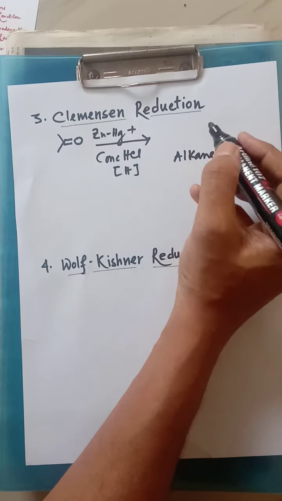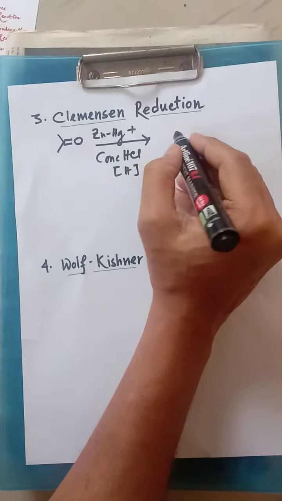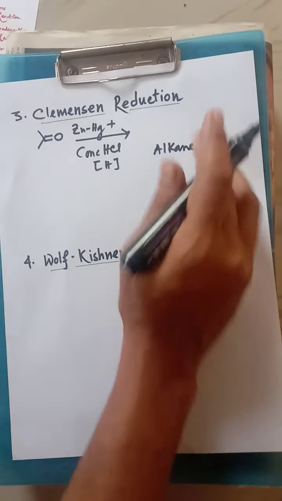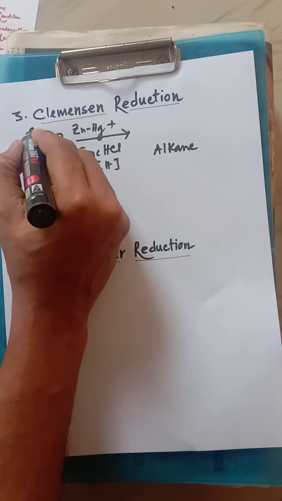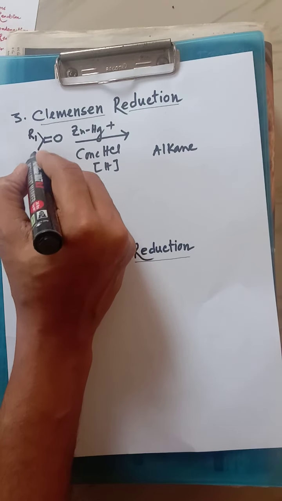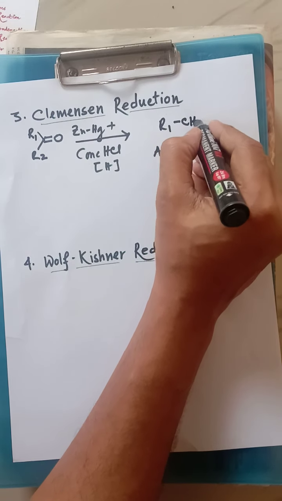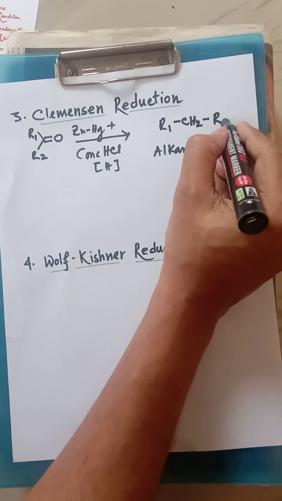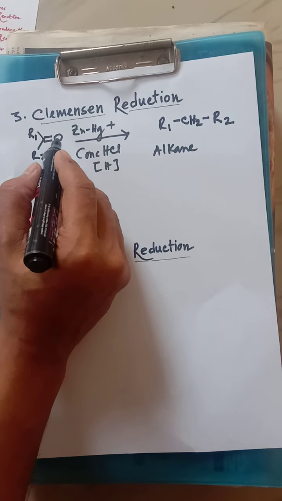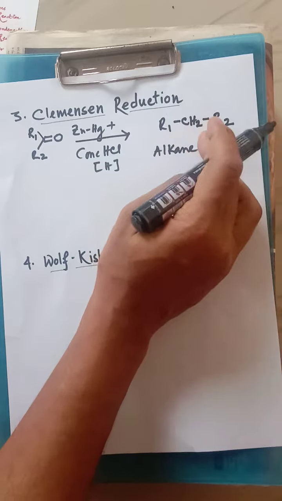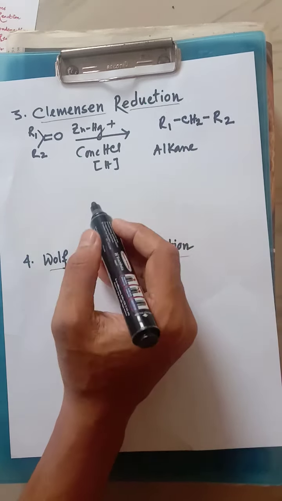That means if the starting material is R1 CO R2, it becomes R1 CH2 R2. The double bond oxygen is replaced by 2 hydrogens. Hydrogen is attached and oxygen is removed, so obviously the process is reduction.